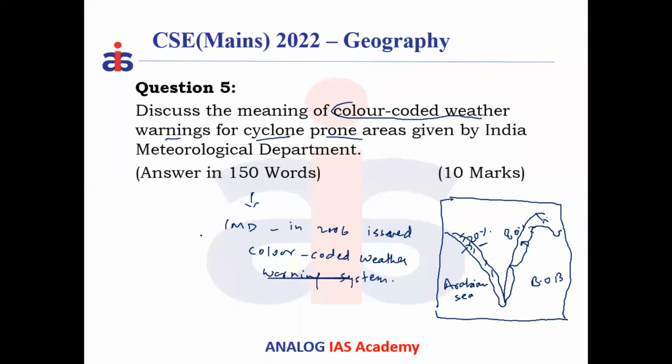Okay, in 2006. So what are the colors and how does it look? What is the purpose of color code? It is used for disaster management purposes. What are the colors used? As a result, the early warning system could be put into usage here. So now, if you are observing, there are 4 colors.